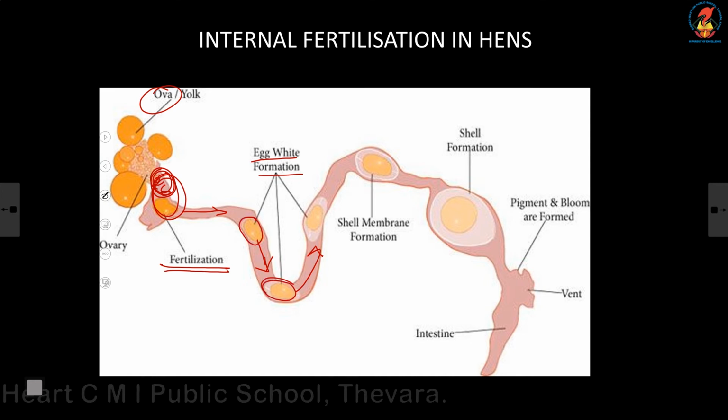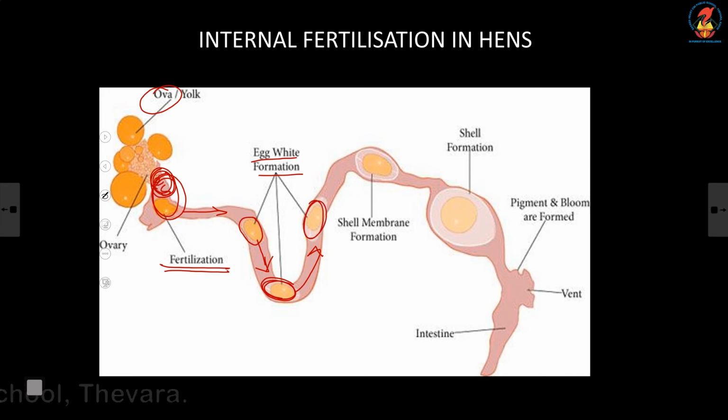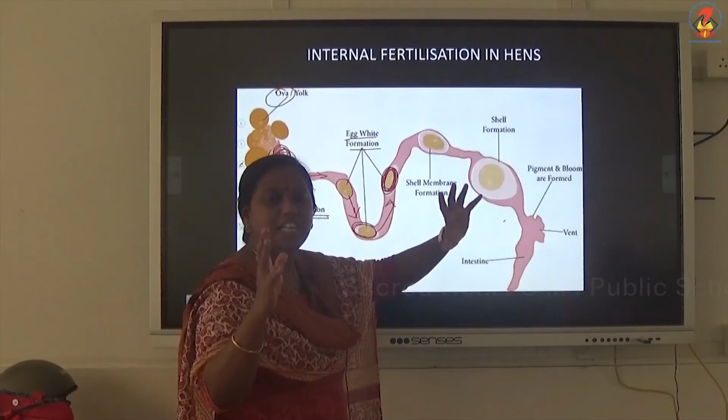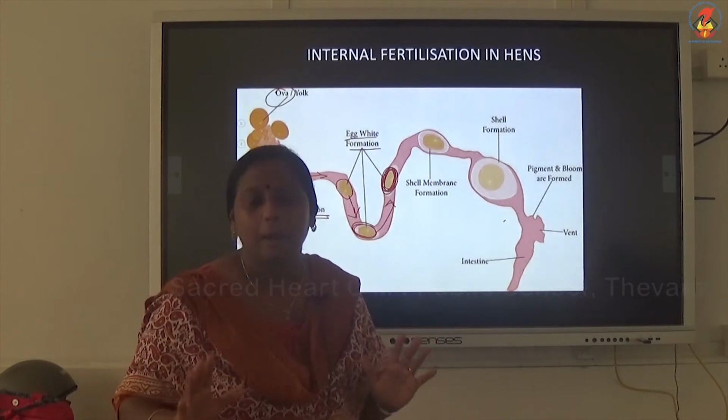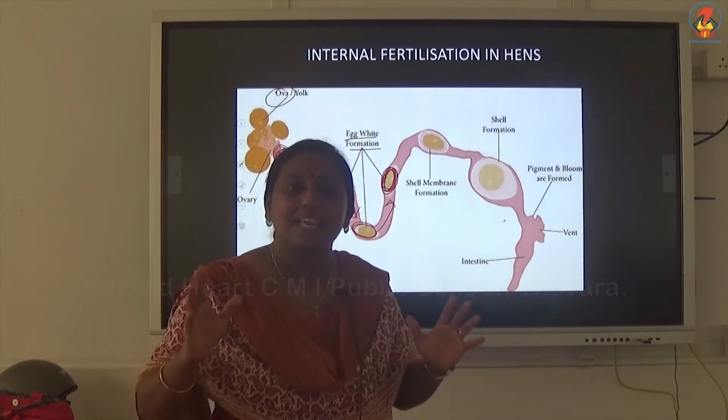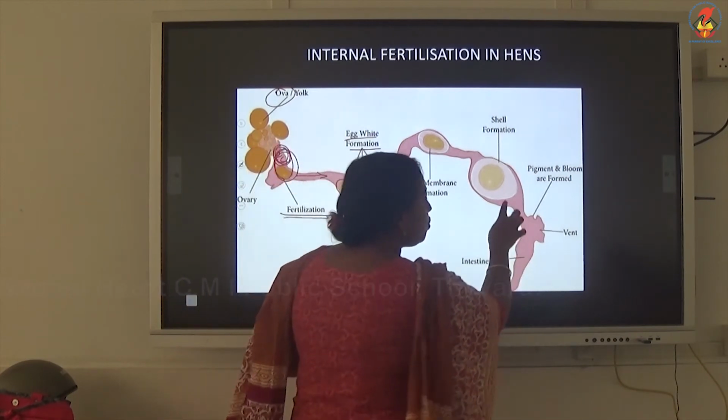Again, the covering becomes a little bit thick as it reaches here. As it moves towards the next part of the fallopian tube, the covering becomes thicker. See here, the white is very thick, and finally the complete shell is formed as it reaches the end of the fallopian tube. The formation of the shell is completed, and the hen will lay this egg through this portion.